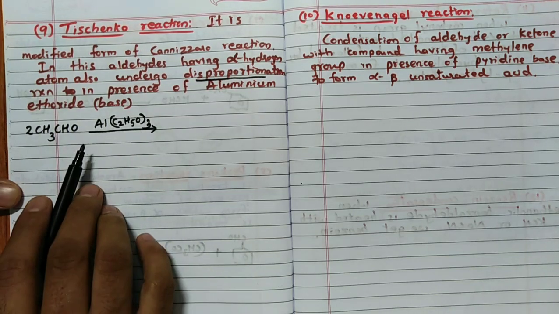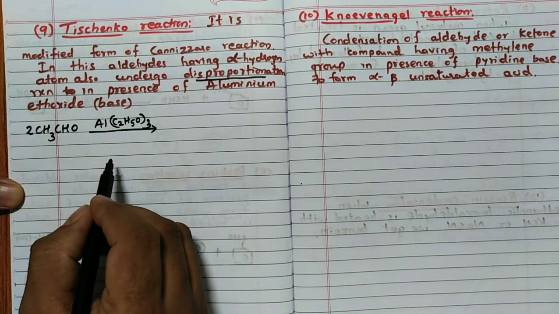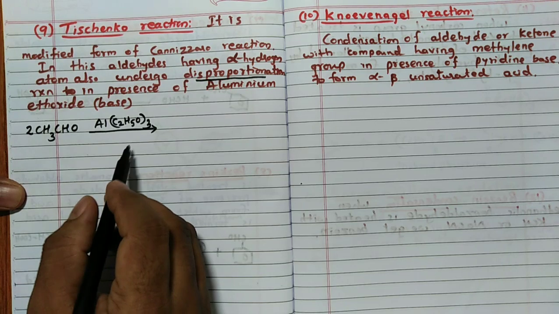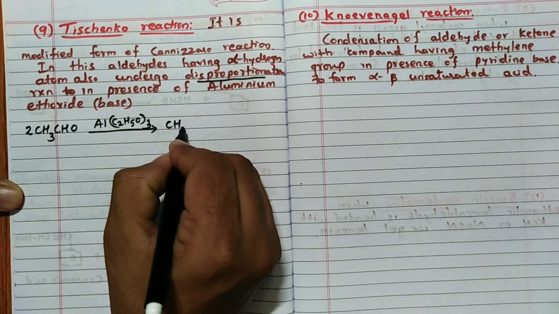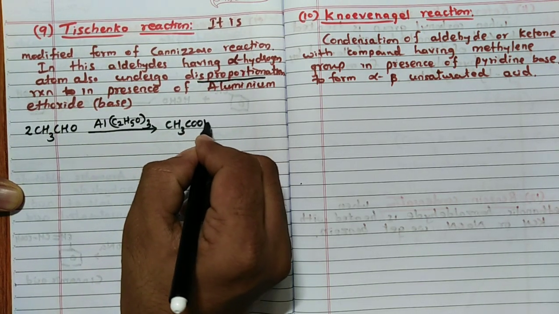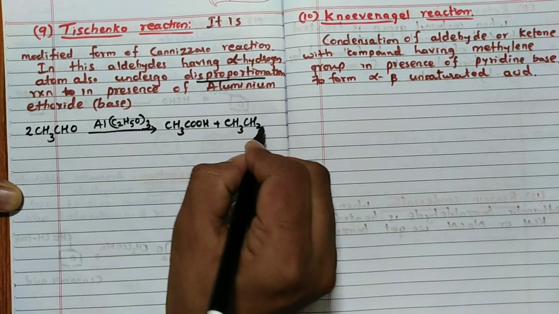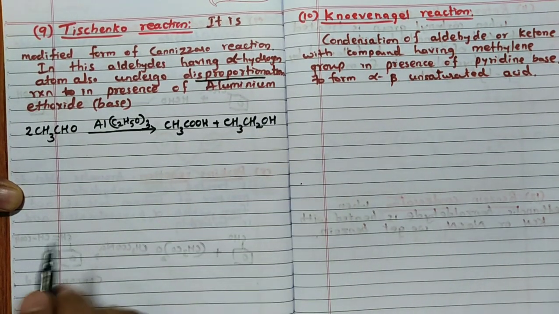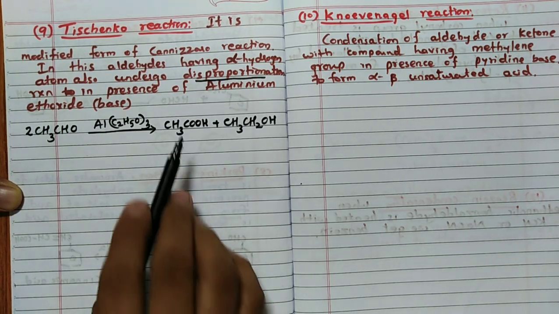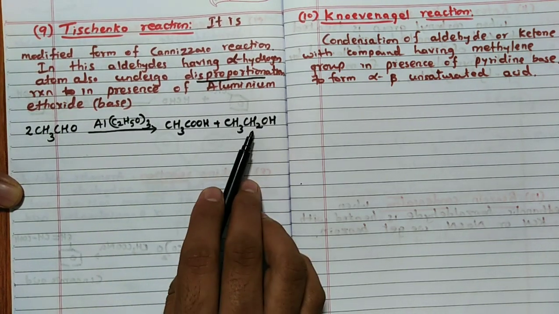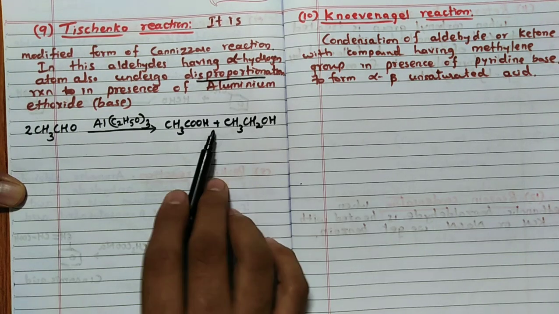So in this particular case, this is going to form CH3COOH plus, remember, CH3CH2OH. So there a sodium salt is not going to form. Here directly carboxylic acid is one product and alcohol is another. So this is going to form.